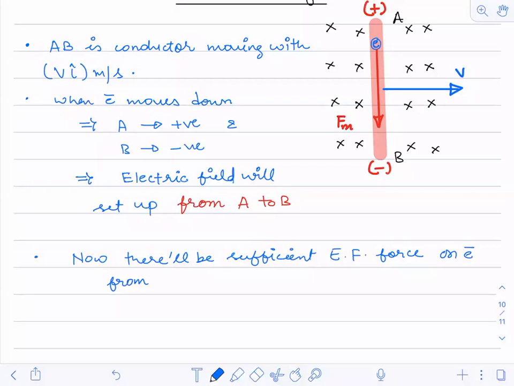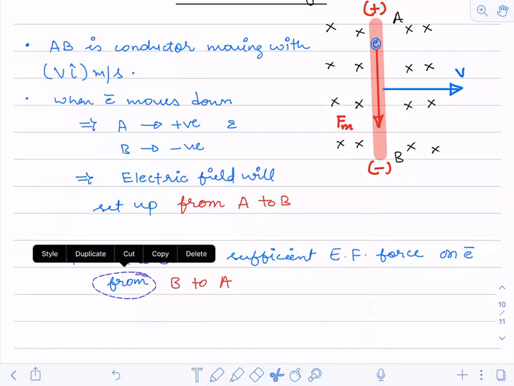The electron will try to move towards the positive side, or upward side. Where is the positive side? Due to the electric field, electrons will try to move towards the negative side, from B to A. It will move from B to A.